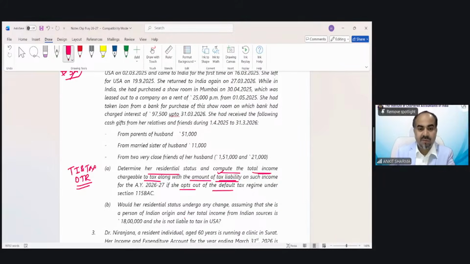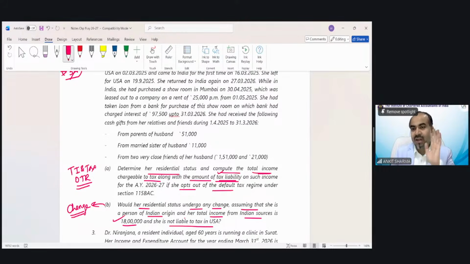And point B says, would her residential status undergo any change? Assuming that she is a person of Indian origin and her total income from Indian sources is 18 lakh and she is not liable to tax in USA. So would her residential status undergo any change? Point B is just asking whether her status would change if the information changes. In point B, they are not asking you to recalculate the tax or income. They just want you to determine whether her status would change or not.